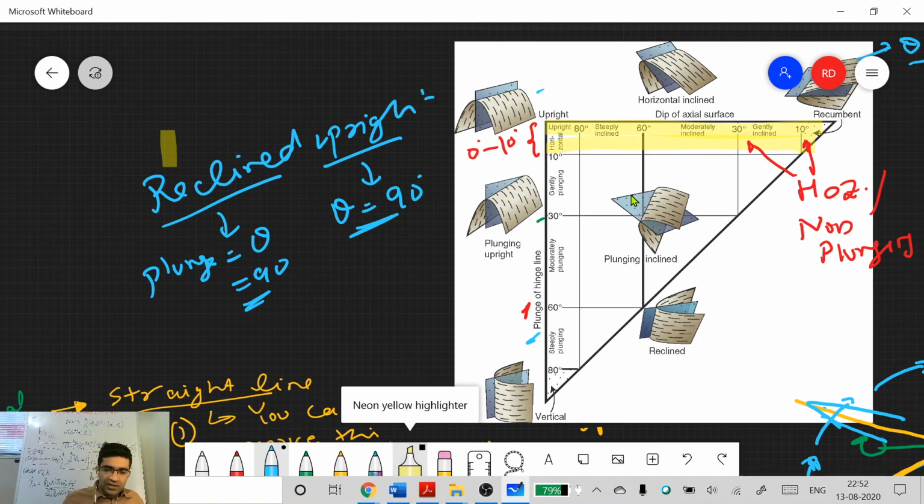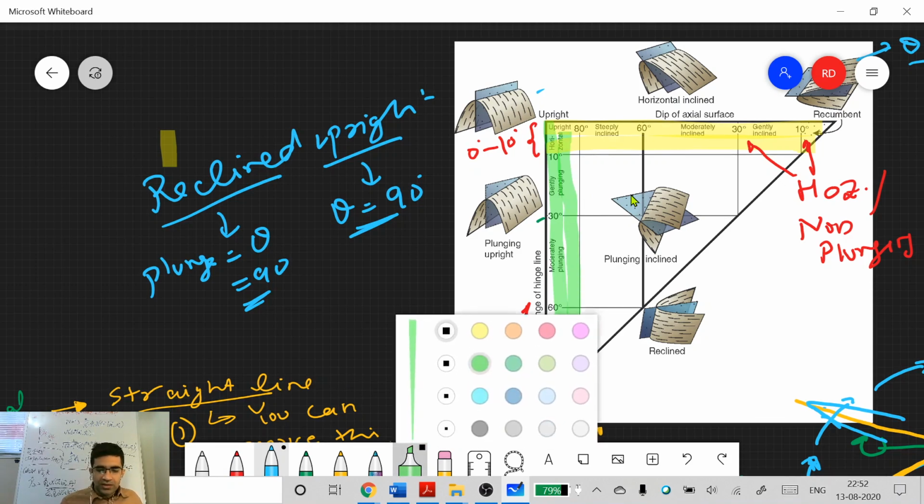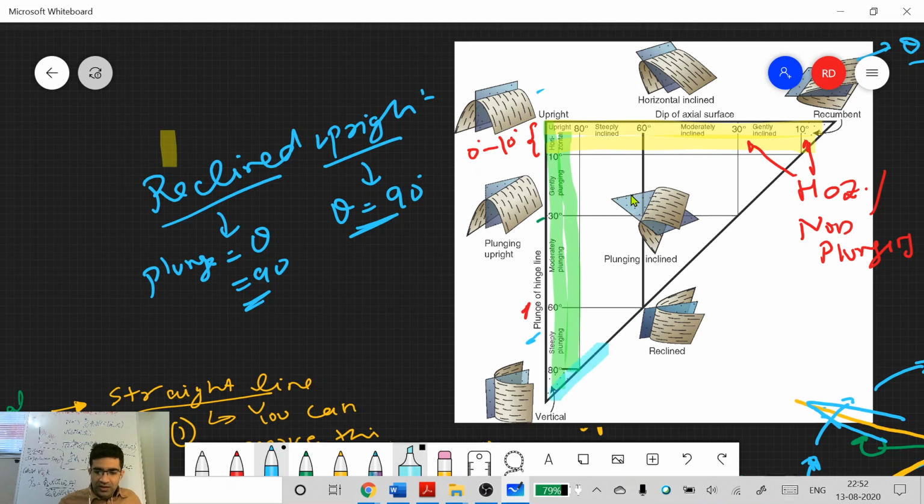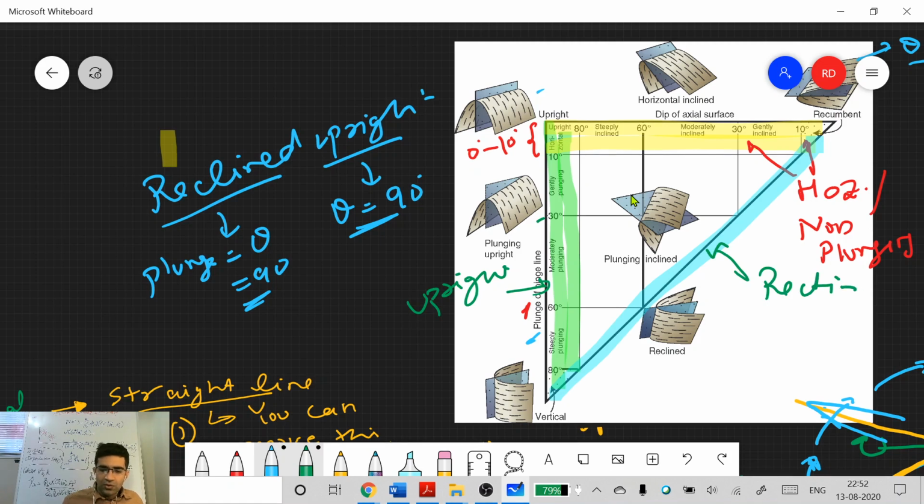Okay, I'll shade another area in green, which is upright. So all these folds are upright, and these are reclined. We have two end members here, for which we have special names: vertical and recumbent. Recumbent is a type of reclined horizontal fold. So if someone asks you what a reclined horizontal fold is, that is a recumbent fold. What is a reclined vertical upright fold? That is a vertical fold.